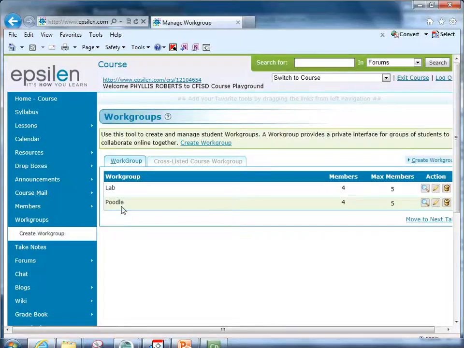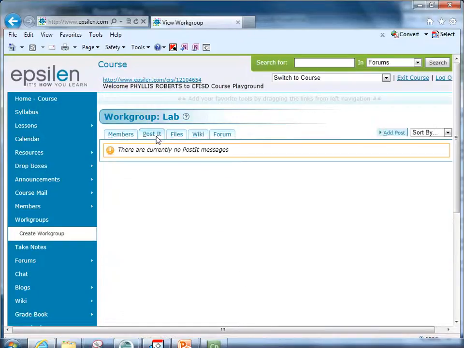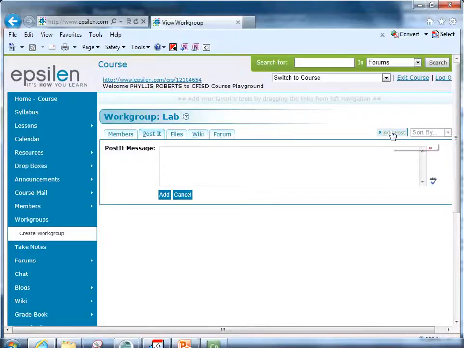My students will now go in and I will tell them what group they belong to, and they'll be able to go into their work group. Now when a student goes into their work group, what they're going to see are tabs at the top. First of all, the members are listed here under Members. The Post-it tab will allow students to add posts and talk back and forth to one another. And I can just leave a message.